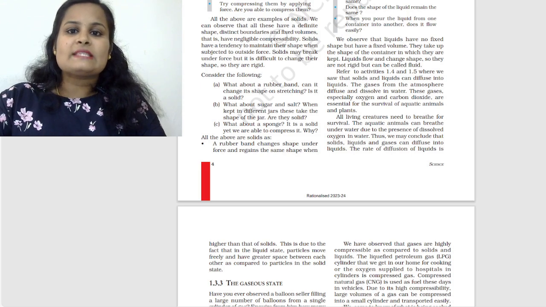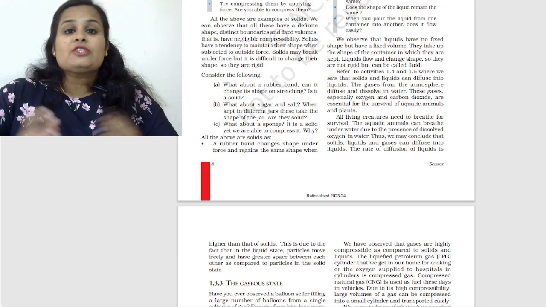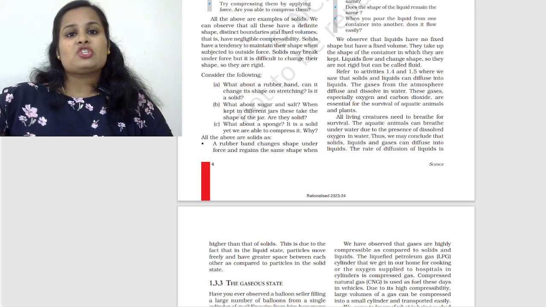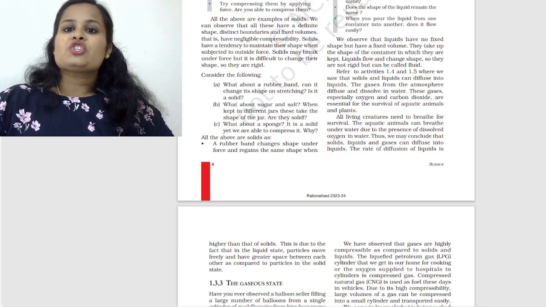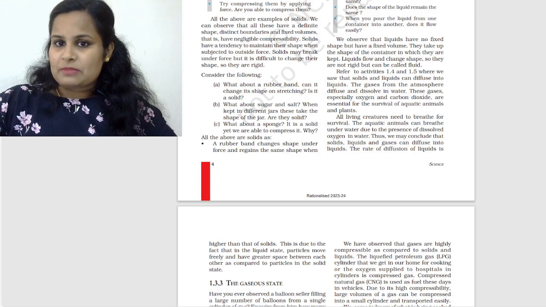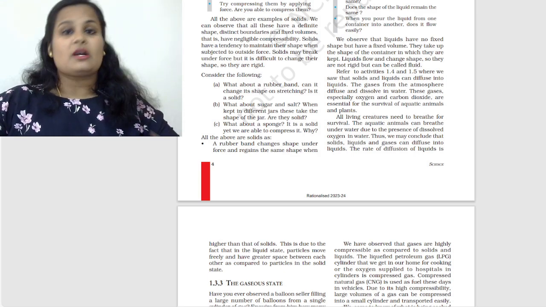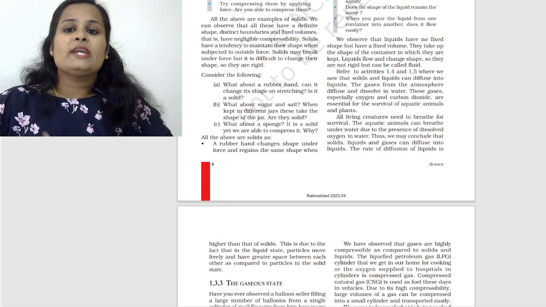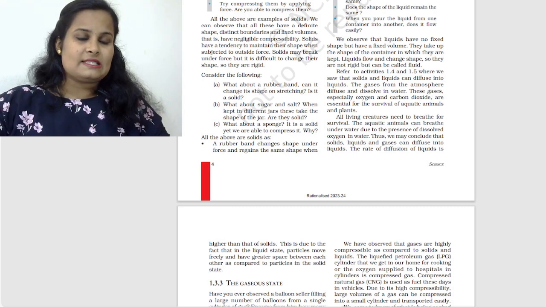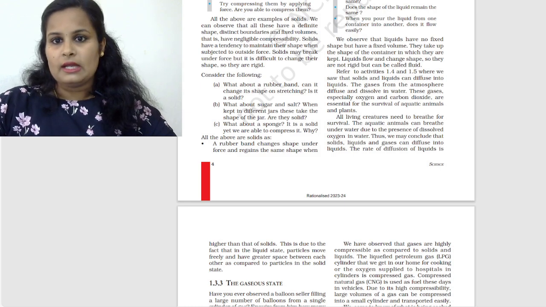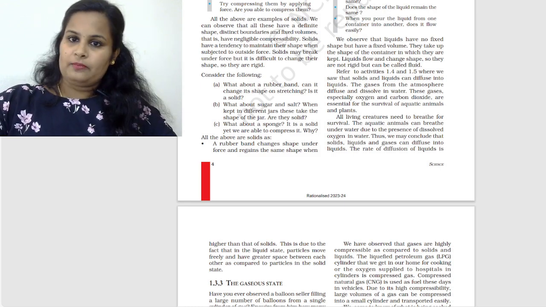So the volume remains the same, but it doesn't have its own shape. It takes up the shape of the container in which the liquid is being kept. Liquids flow. Liquids are fluids generally and change shape. So they are not rigid. They are not rigid as we have discussed in case of solids, but can be called a fluid, right?